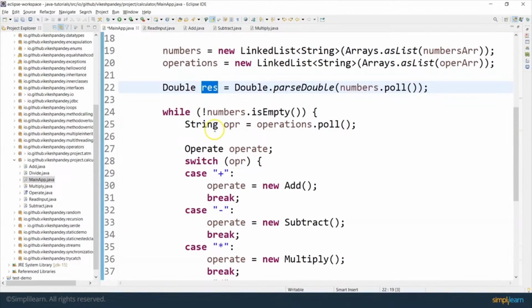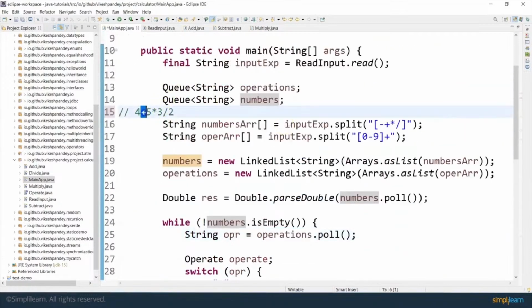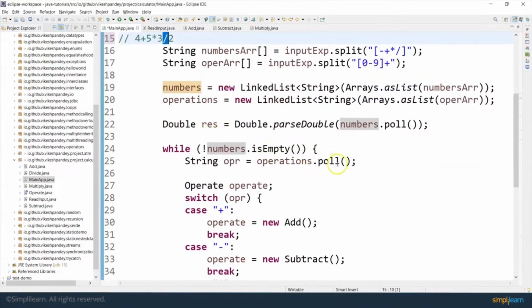After that, I run a loop on the numbers queue. I'm going to run this loop till this queue is not empty. If you see, there's a negation here. So I'm going to pick up numbers one by one from this numbers queue till the numbers queue becomes empty. Inside the loop, I do the exact same poll operation for the operations queue. This operations queue is holding all these mathematical operations like plus, star, and divide. So I'm going to pick the head of it. In this case, plus will be picked up and stored in this variable called OPR.